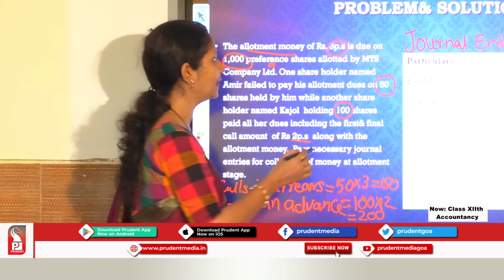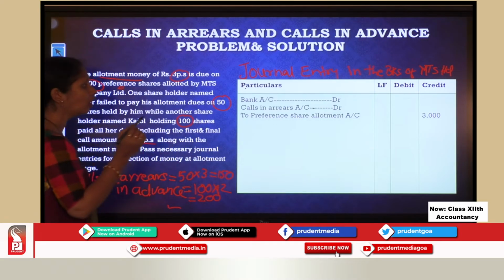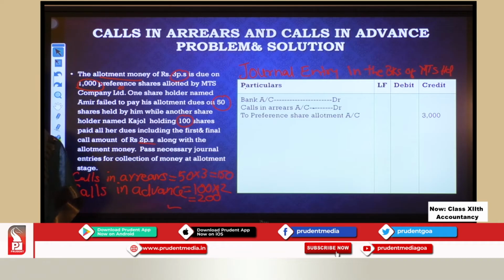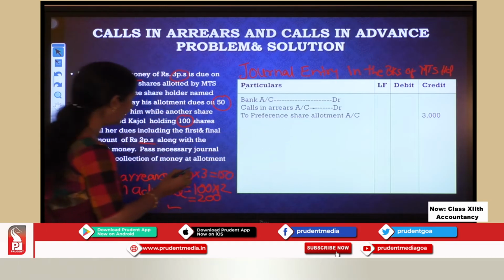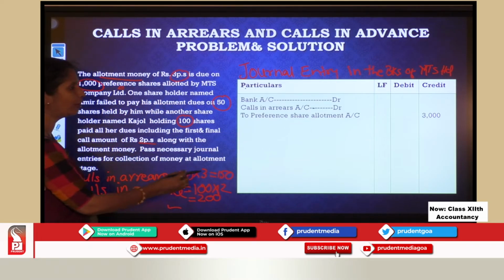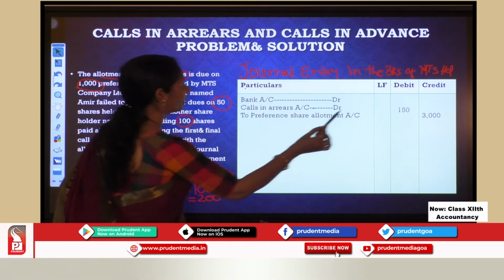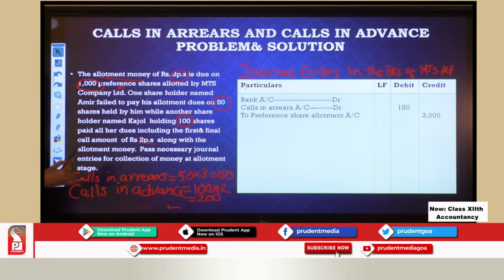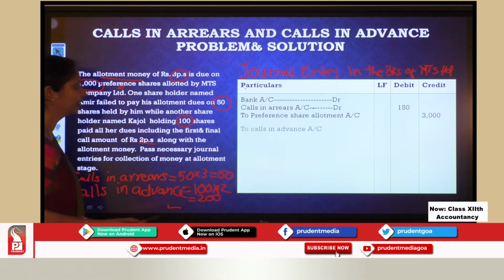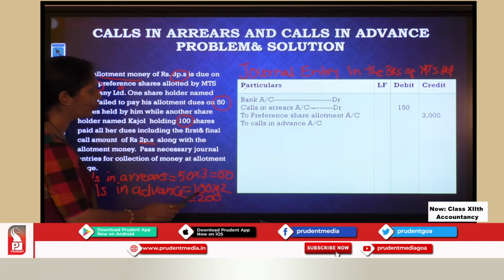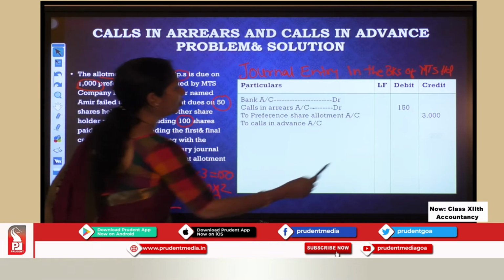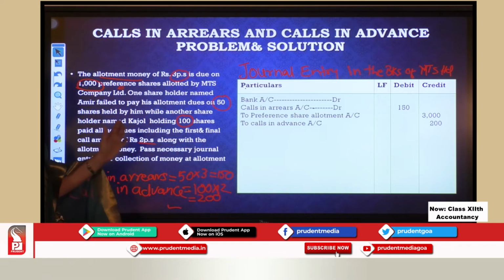So now let us see. Calls in arrears account debit, because I may receive it in future, so I am debiting it now. Okay. What is the calls in arrears? You all have calculated already. 150 rupees. Calls in advance credited. So calls in advance account, how much? 200. So let us see. 200.